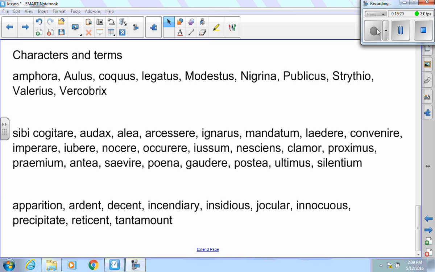Next we have precipitate. That's to fall down some kind of slope and slide. I guess if you're skiing, you're precipitating, sort of. To fall down, hurl yourself downward. Reticent. That means that you're a pipsqueak and you don't like to talk none. Tantamount means it amounts to such.